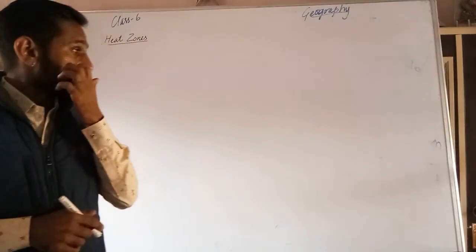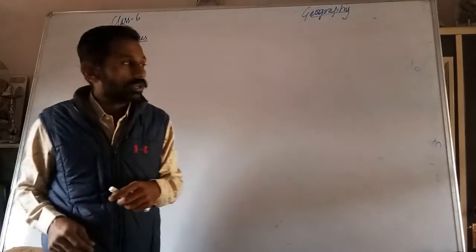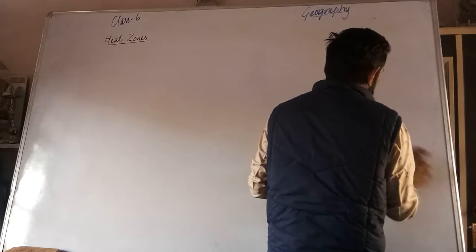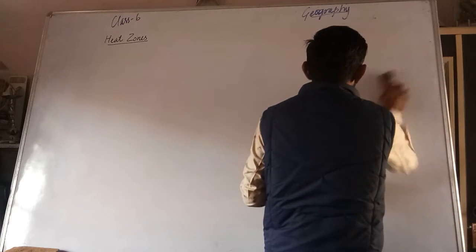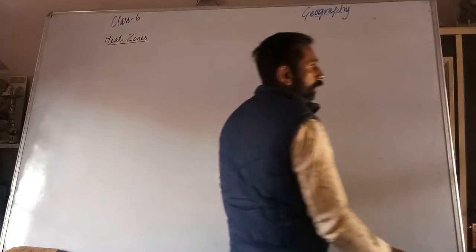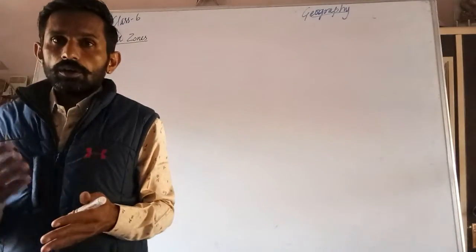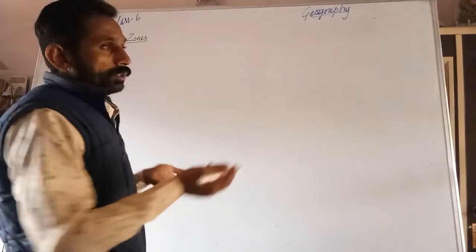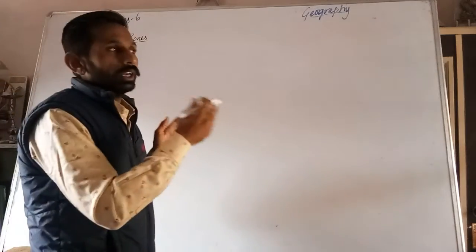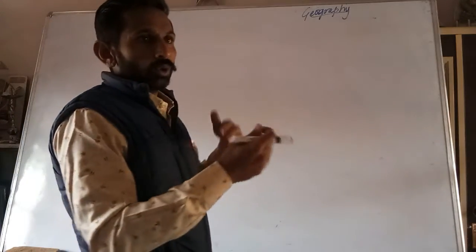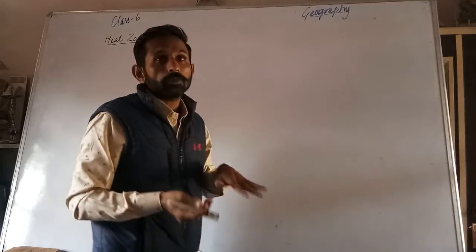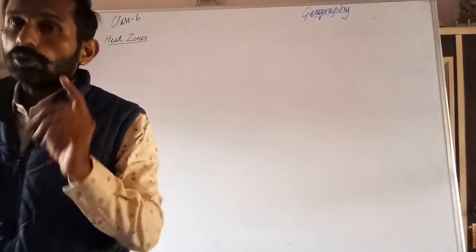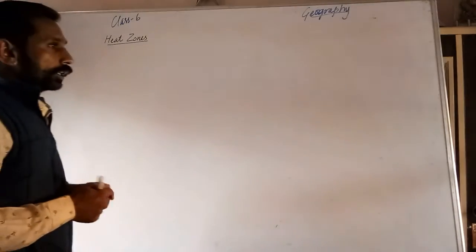Remember these names, because they will help us find out why these lines are here and what the effect of these lines on the earth is. Why were these lines made? Why 23.5 only, and not more or less than that? That's why I told you to remember these names. We will discuss that.